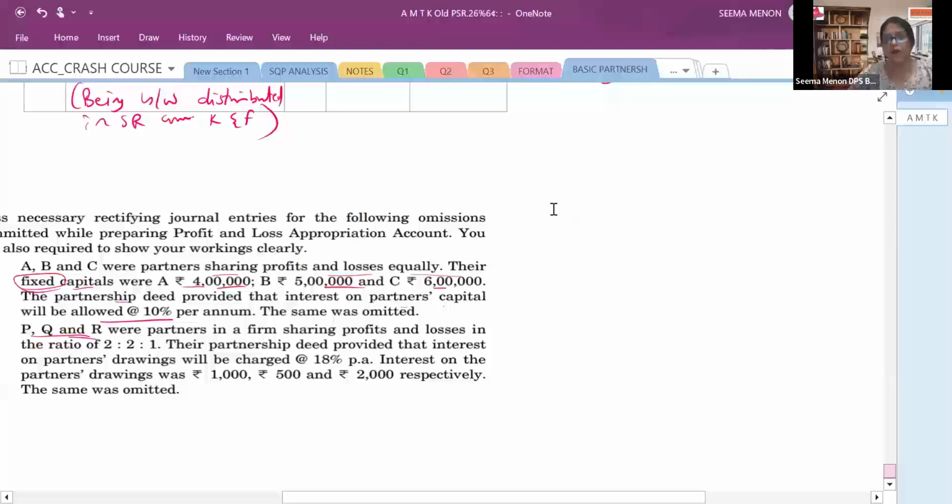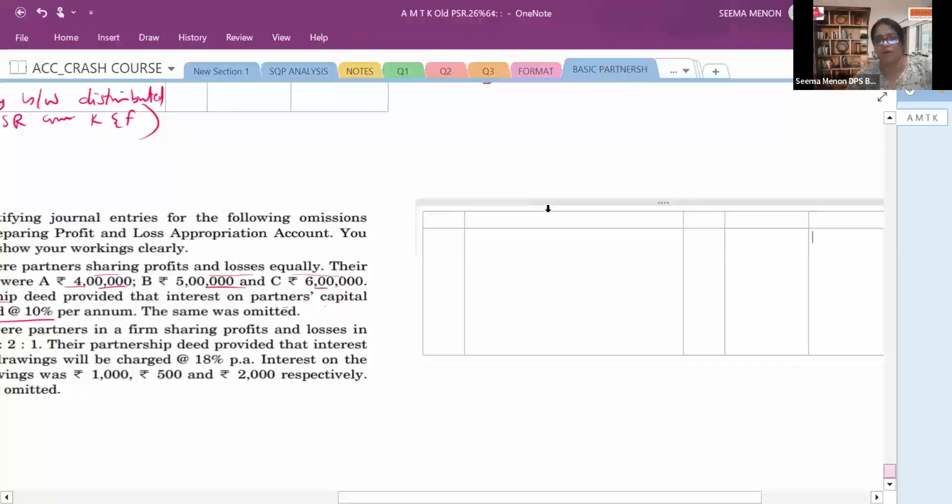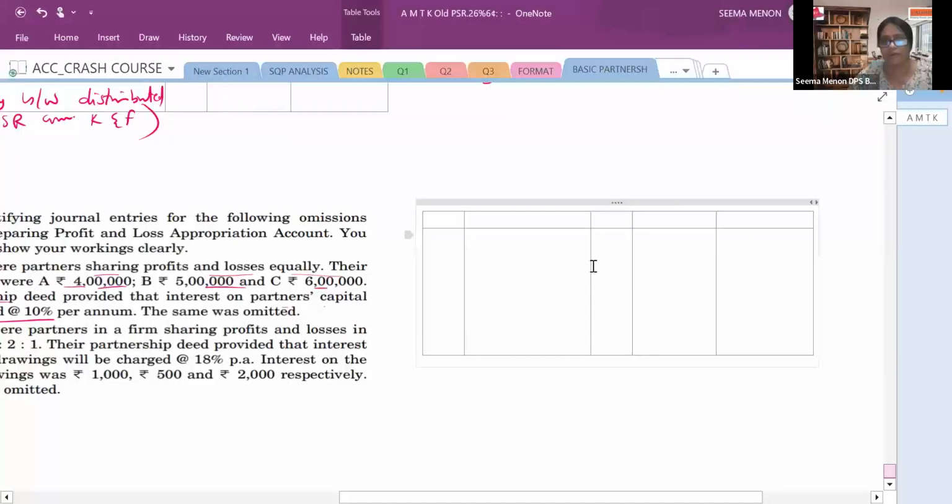So what will you do? How will you be doing? You will be preparing a format. अब सबसे पहले format बना देंगे 3 partners के लिए. Okay. There will be a format for 3 partners' capital accounts. So I will extend this. And this format is not there. Okay. So simply ignore this one.